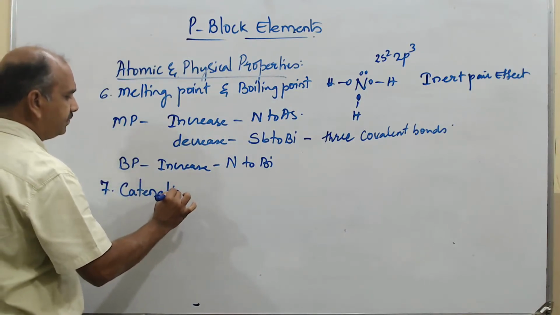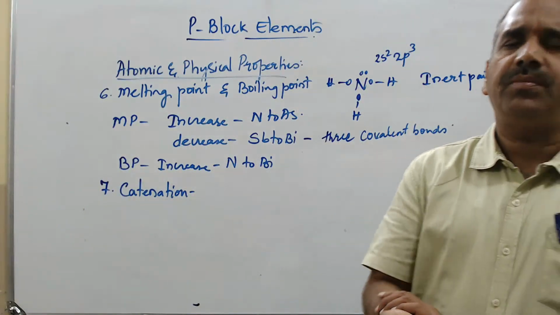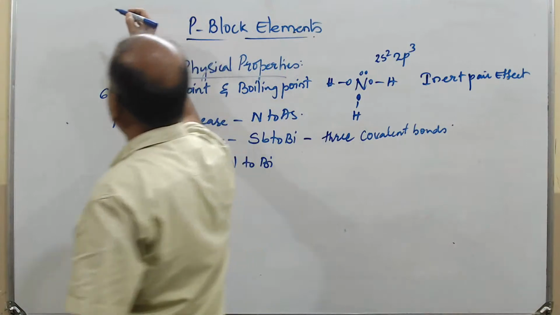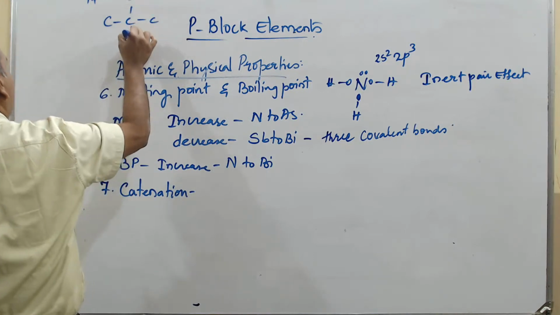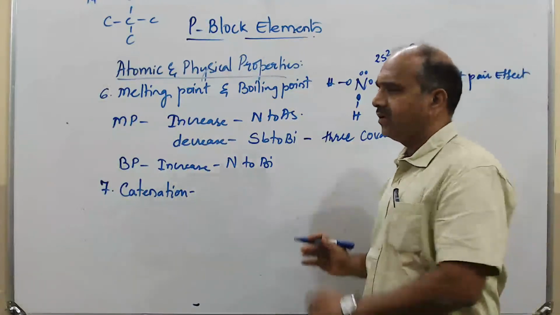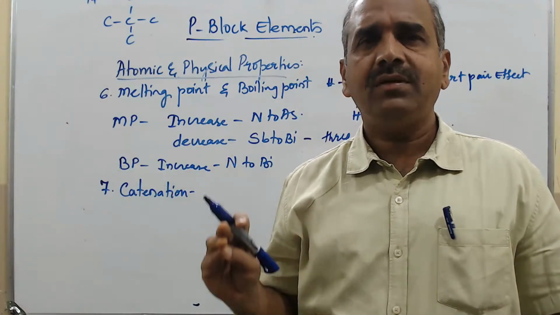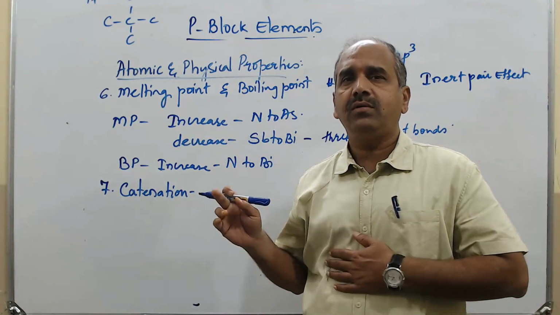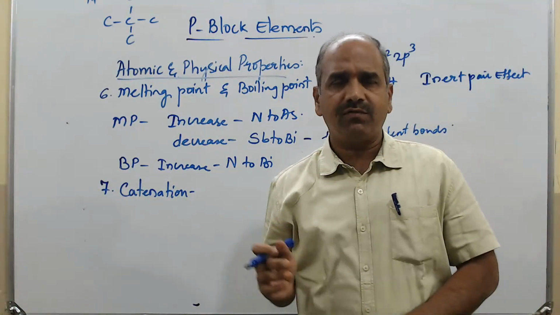Further, catenation property. What is catenation property? Catenation is a self-linking property. We see in the group 14 elements, carbon can bond to carbon, self-linking of atoms. For that we call it catenation. Here also, all the nitrogen family elements show the catenation property. Nitrogen can bond with nitrogen, as in N2H4, hydrazine, and P2H4, diphosphine.